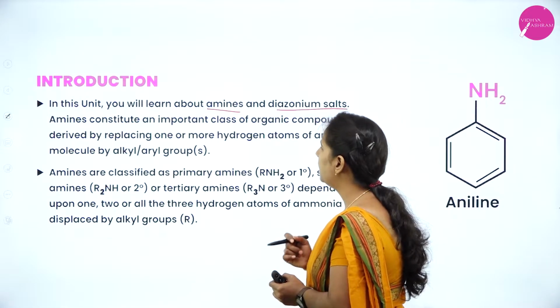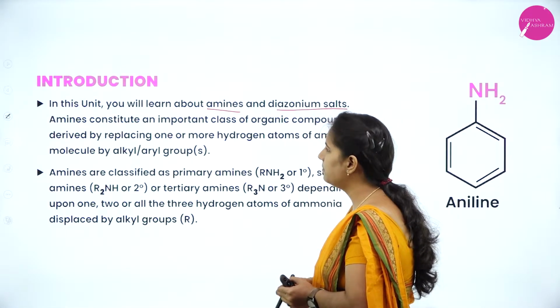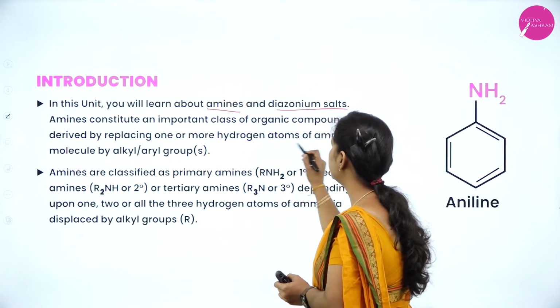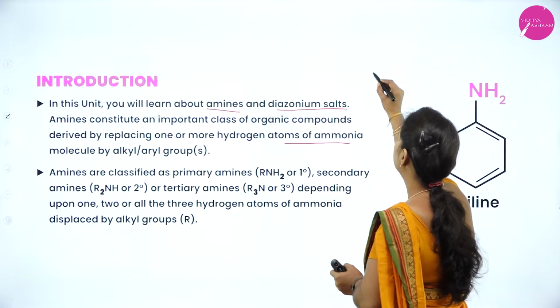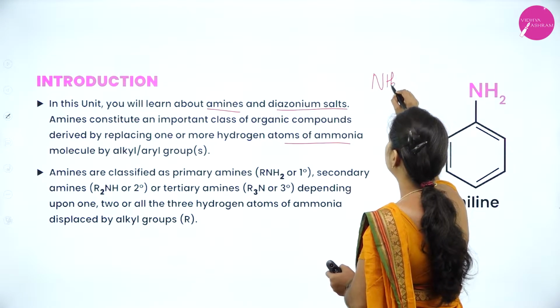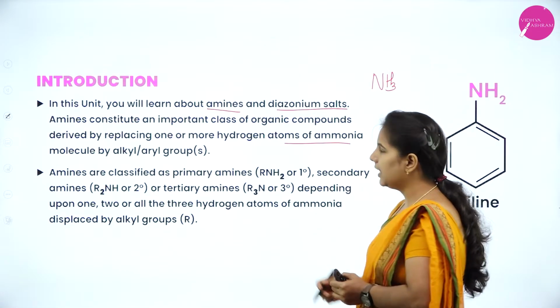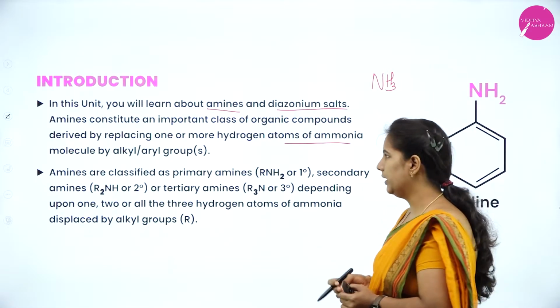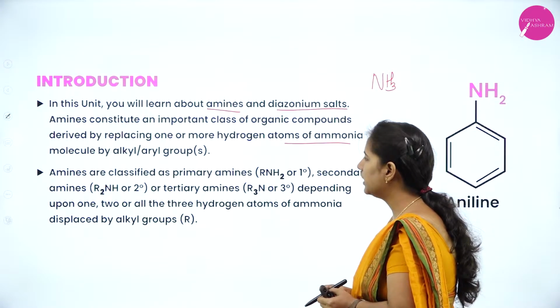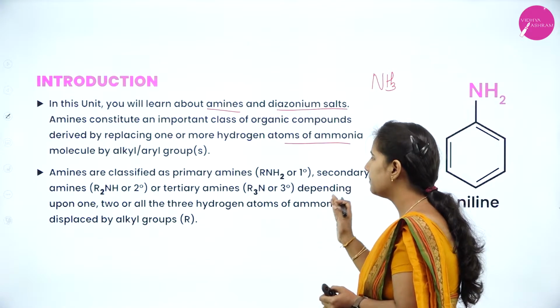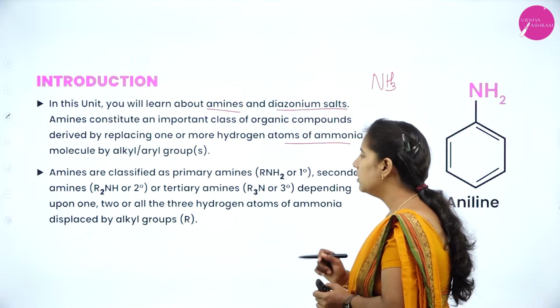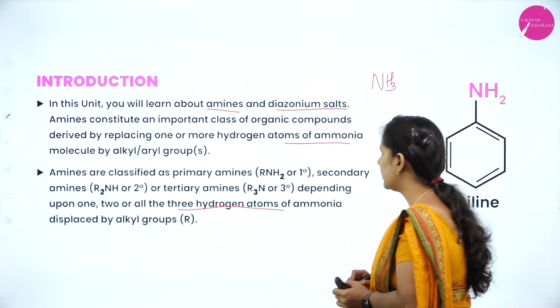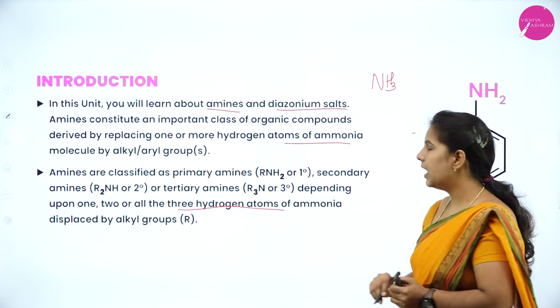Amines constitute an important class of organic compounds derived by replacing one or more hydrogen atoms of ammonia by an alkyl or aryl group. So we know that ammonia we will write as NH3. If you replace one of the hydrogens with any alkyl or aryl group, which we call what? Amines. Amines are classified as primary amines, secondary amines as well as tertiary amines, depending upon whether one, two, or three hydrogen atoms of ammonia are replaced by alkyl groups.